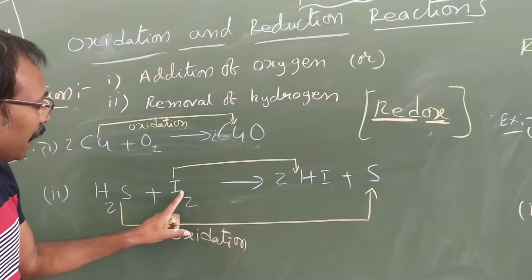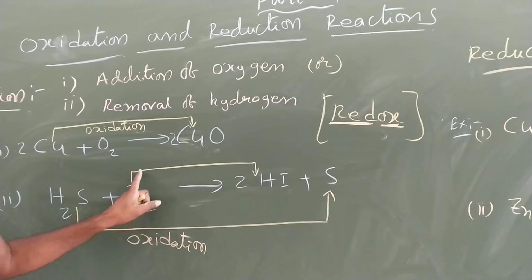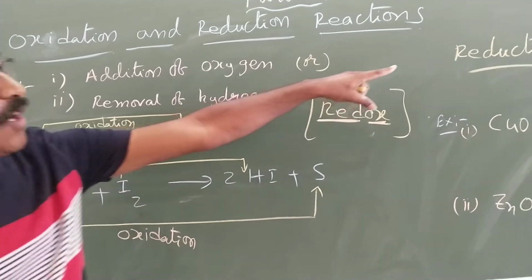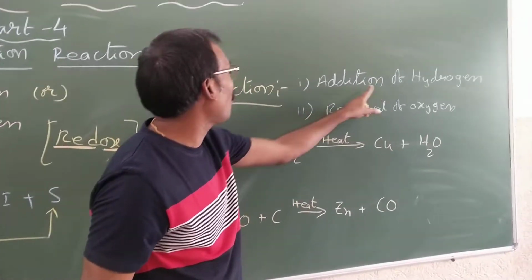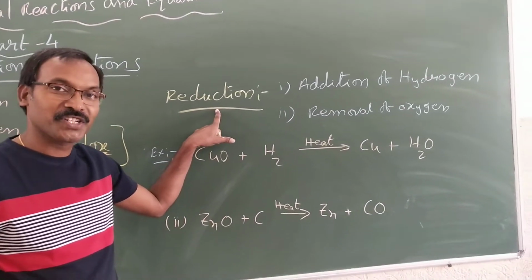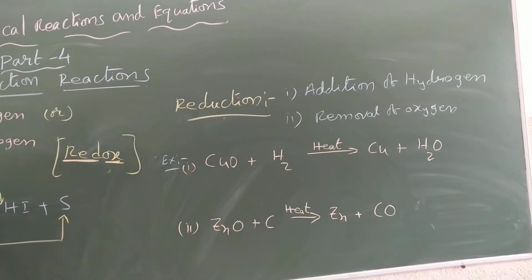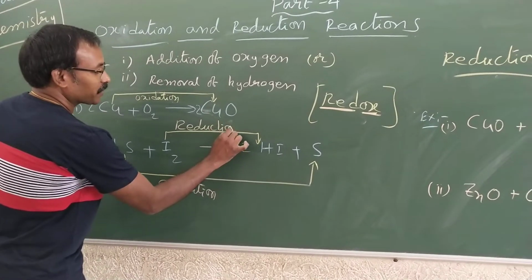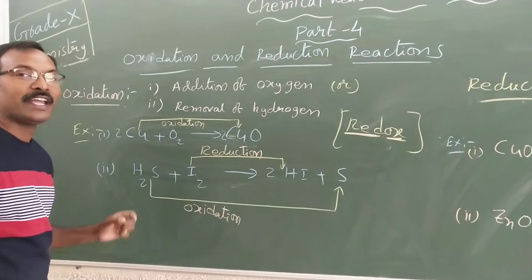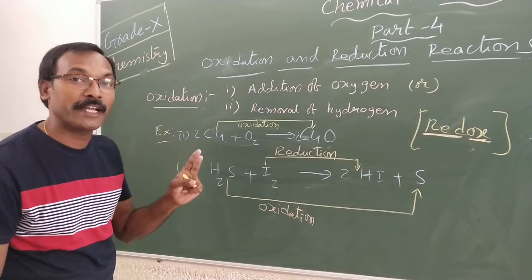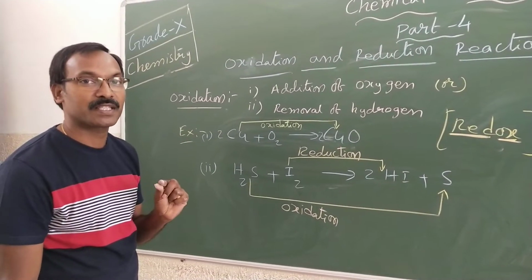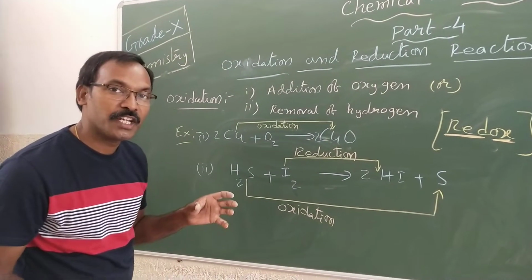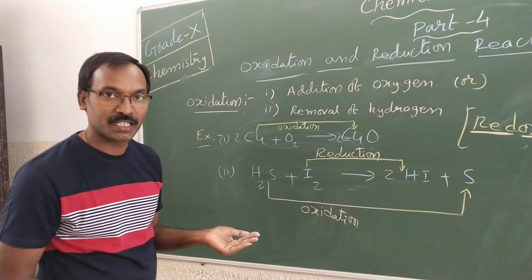Okay. Ultimately here hydrogen is added. Iodine received the hydrogen. Okay. Addition of hydrogen, what is it called? Reduction. Yes, so this second part is nothing but reduction. And now here we have to understand 2 more important terms: oxidizing agent and reducing agent.